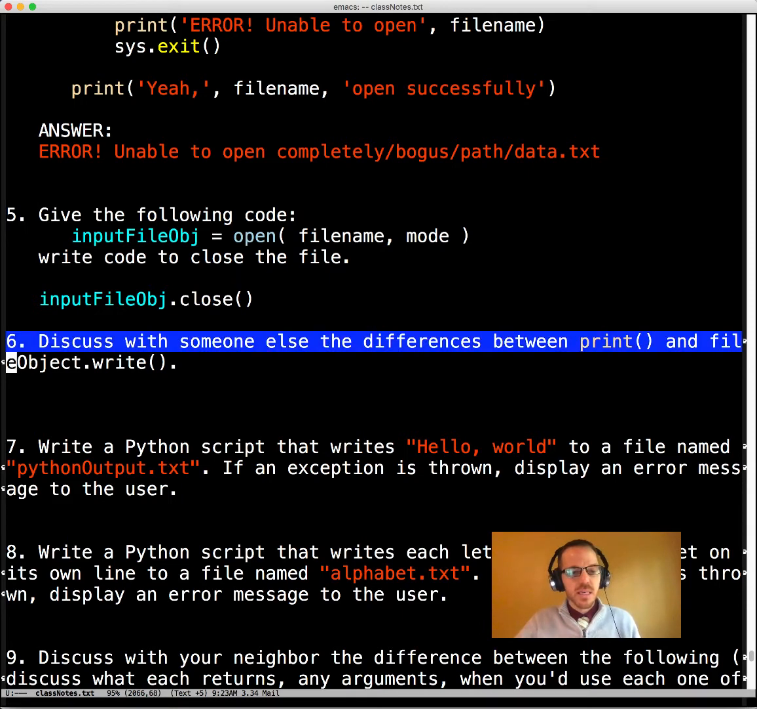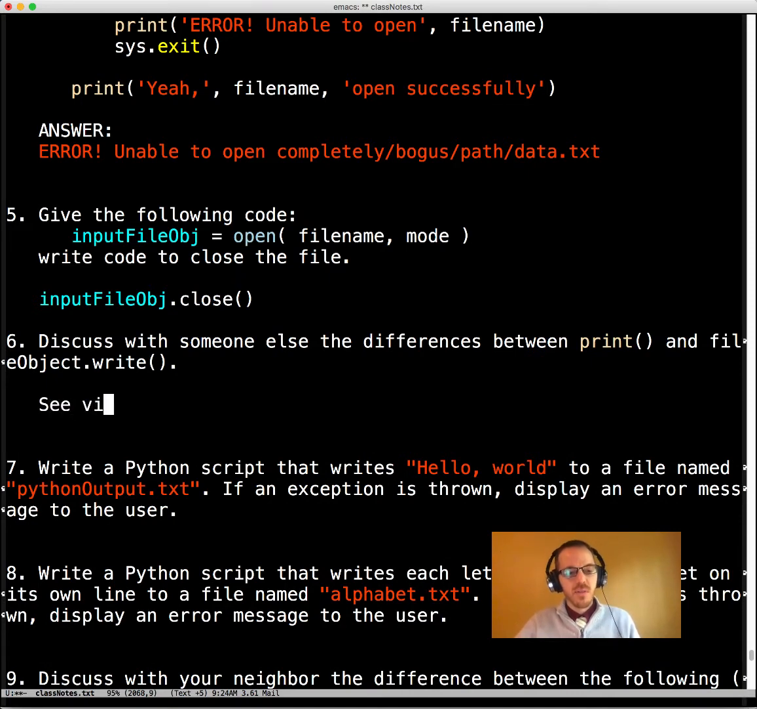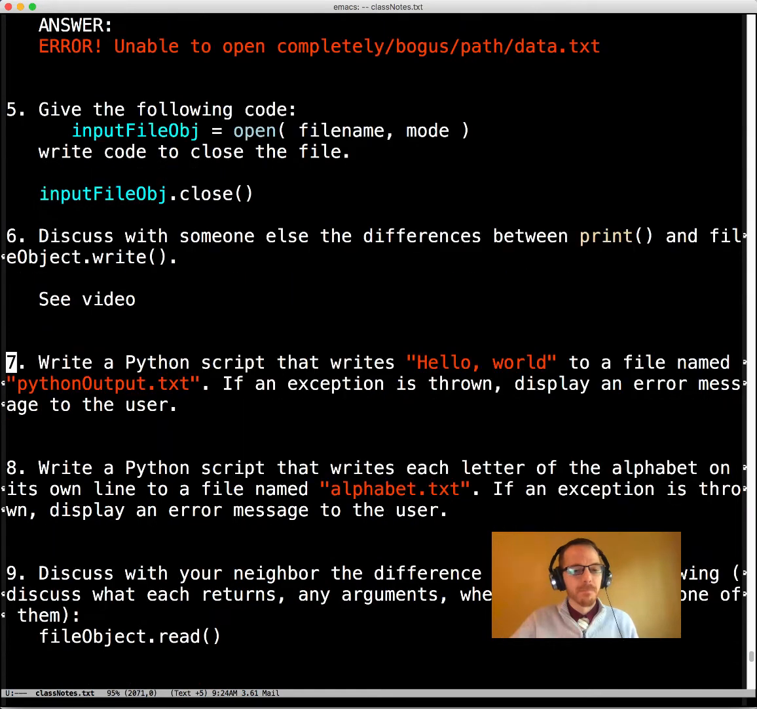This is really detailed well in one of my videos. So I'm going to say see video here to get the differences between print and file object .write, including only one argument, new lines, things like that.